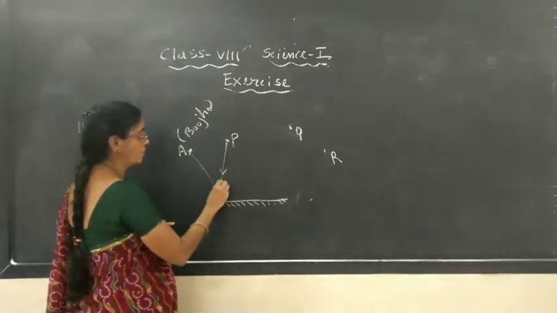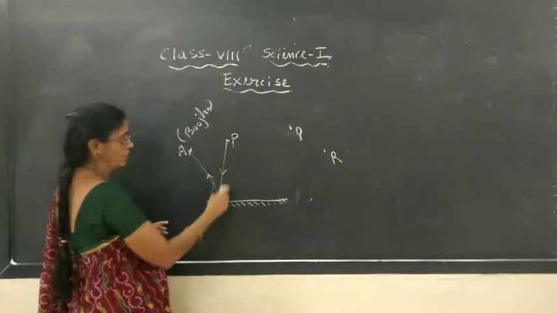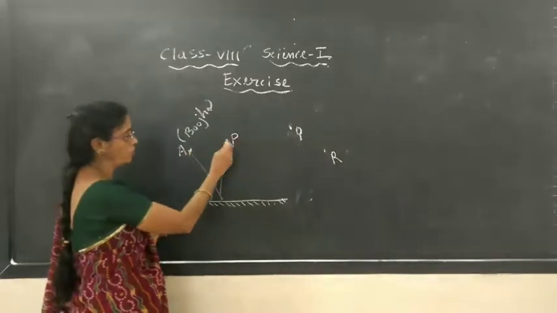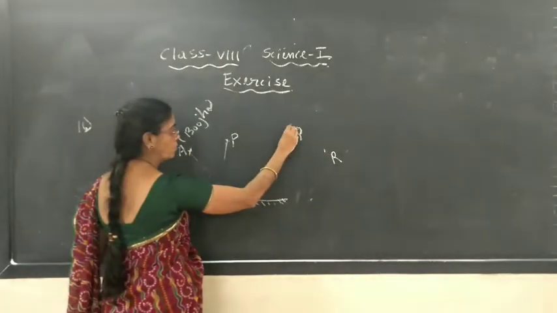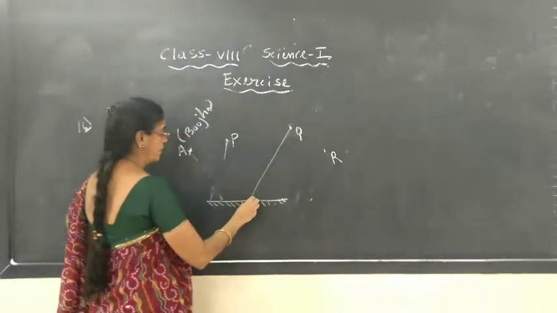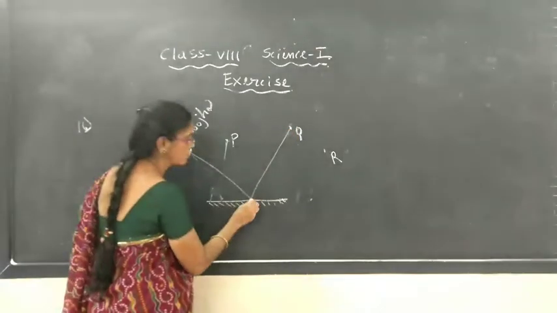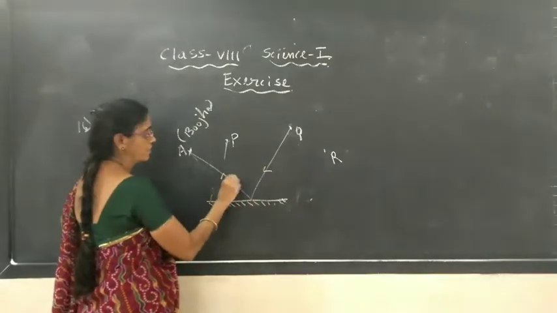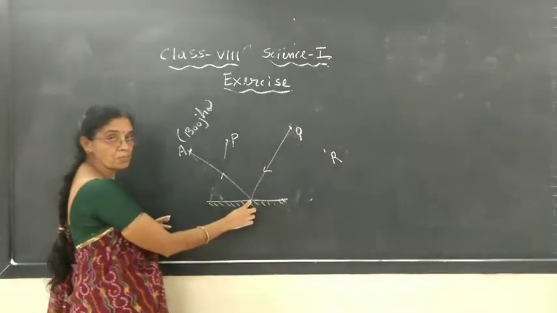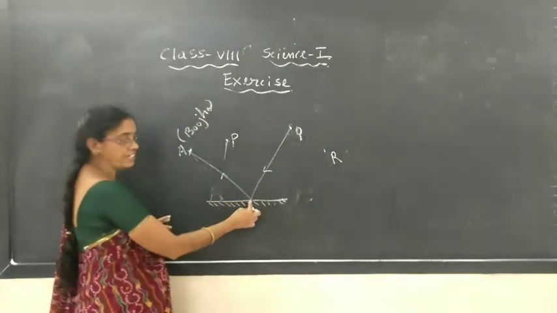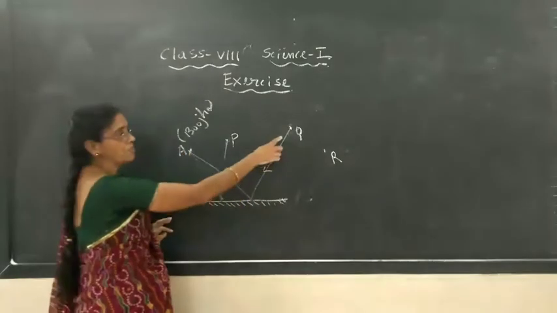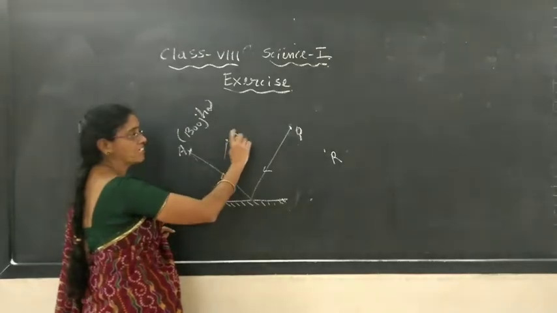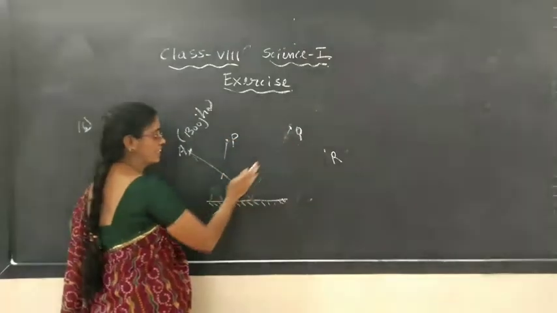So, if light goes, it will reflect this way, and he can see. So, the object at P he can see. In the same manner from Q, if light falls this way, it may reach his eyes this way. It may be incident here, it may reflect, and he may see the image of Q. So, object P he can see, object Q he can see.